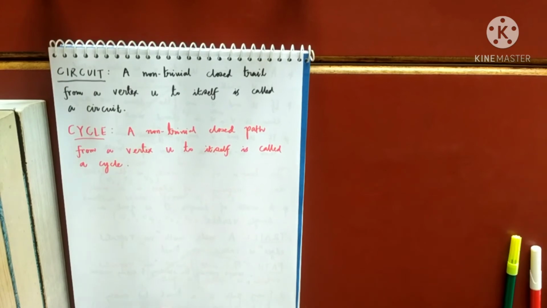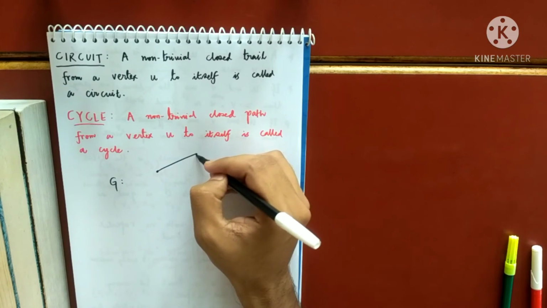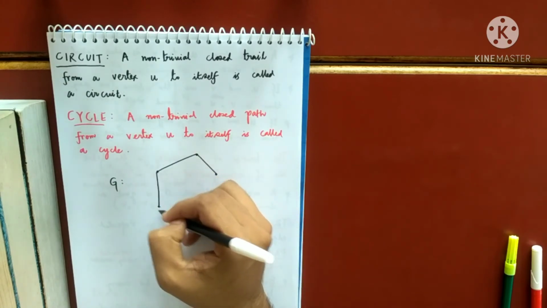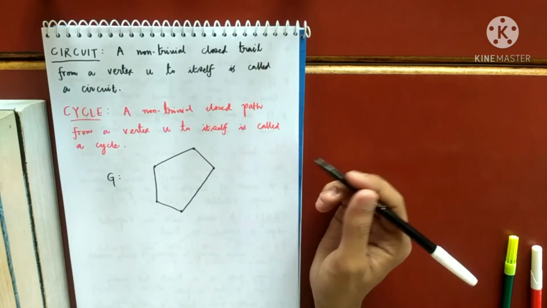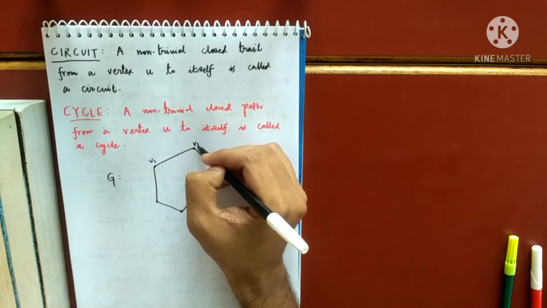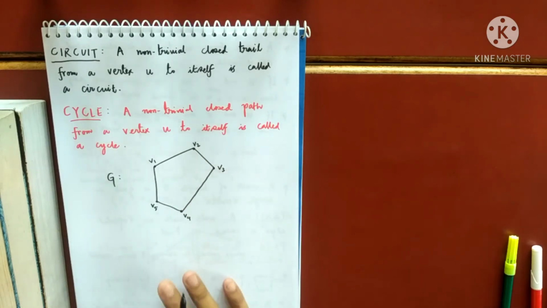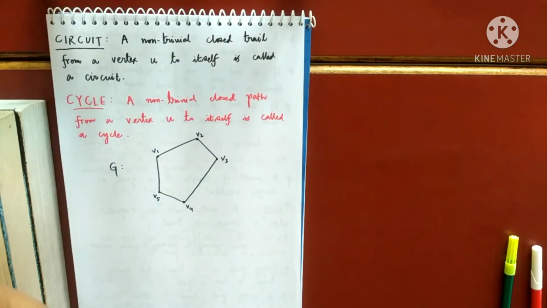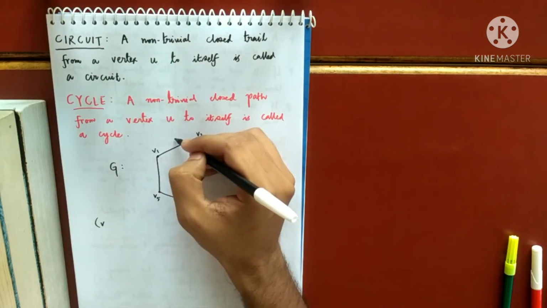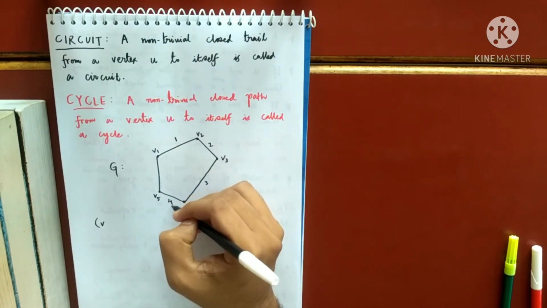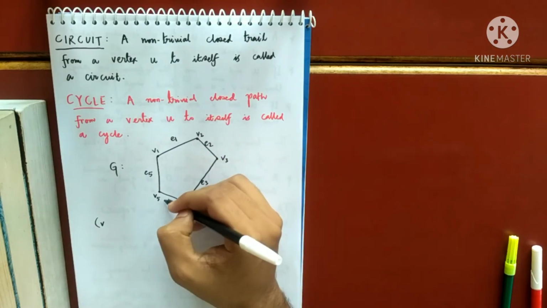Now look here, I'm giving an example. Consider this graph with V1, V2, V4, V5. There may be other vertices, but suppose I'm taking it as simple as that. Consider the edges to be E1, E2, E3, E4, E5.